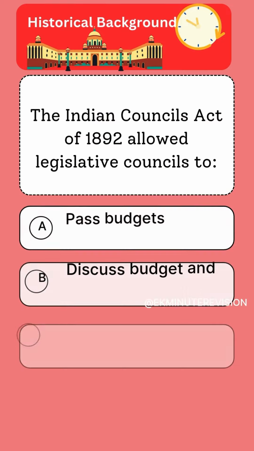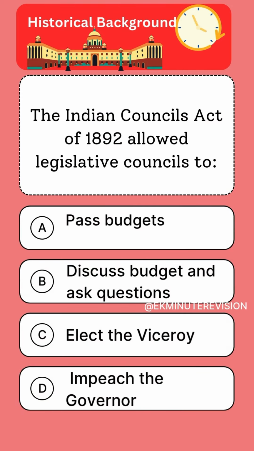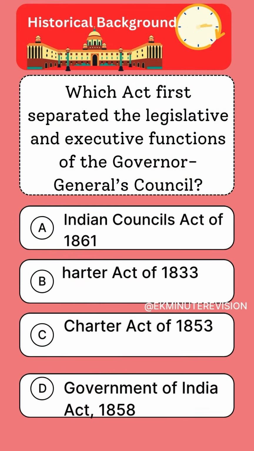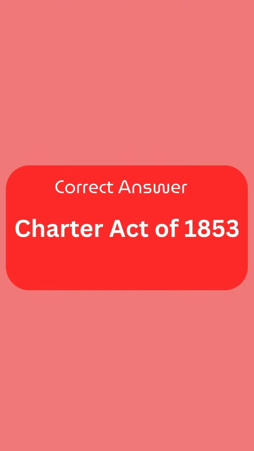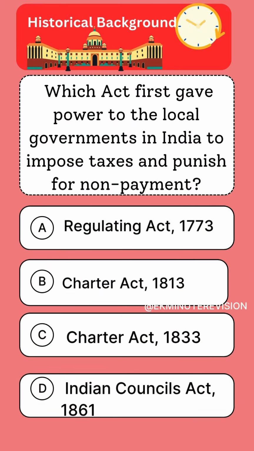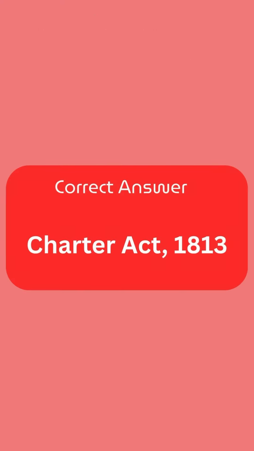The Indian Councils Act of 1890 allowed legislative councils to. The correct answer is discuss budget and ask questions. Which act first separated the legislative and executive functions of the Governor General's Council? The correct answer is Charter Act of 1853. Which act first gave power to the local governments in India to impose taxes and punish for non-payment? The correct answer is Charter Act 1813.